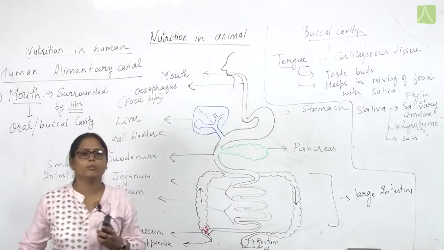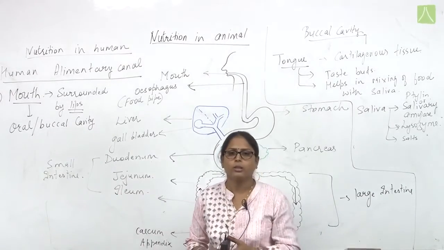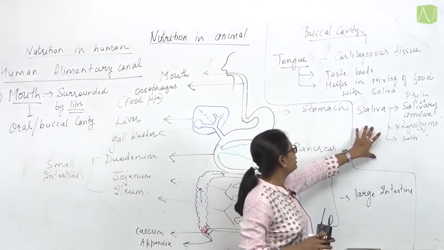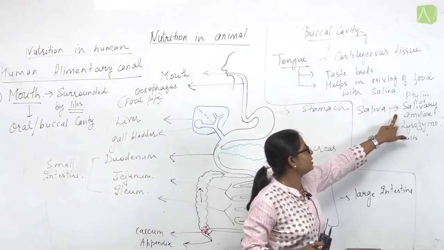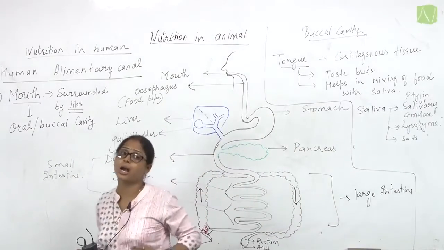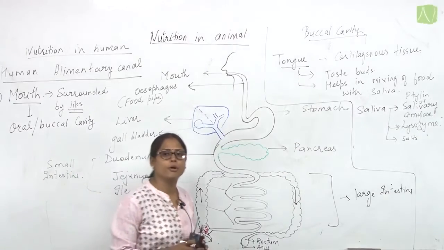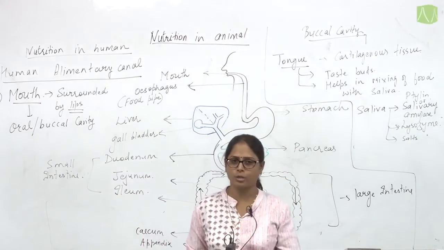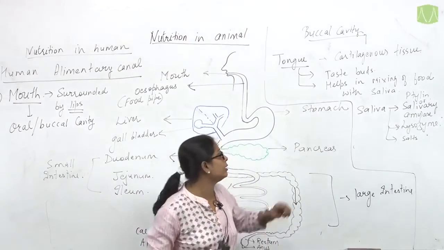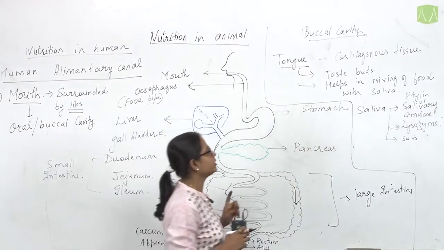The saliva helps in the process of digestion of food. This digestion of food takes place by salivary amylase. The salivary amylase is a specialized enzyme for the digestion of starch. Actually, we human beings eat the cooked form of starch. This cooked form of starch is digested by salivary amylase, which is secreted in the saliva.